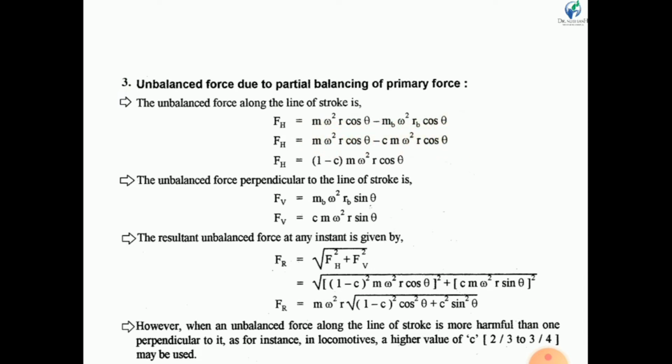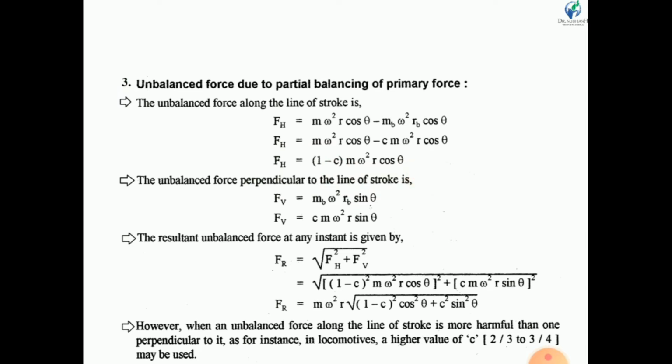Since we are not balancing 100% of the primary unbalanced force, we put Mb Rb equal to CMR. So m omega square r cos theta minus Cm omega square r cos theta. Taking m omega square r cos theta common, the unbalanced force along the line of stroke is (1 minus C) times m omega square r cos theta.